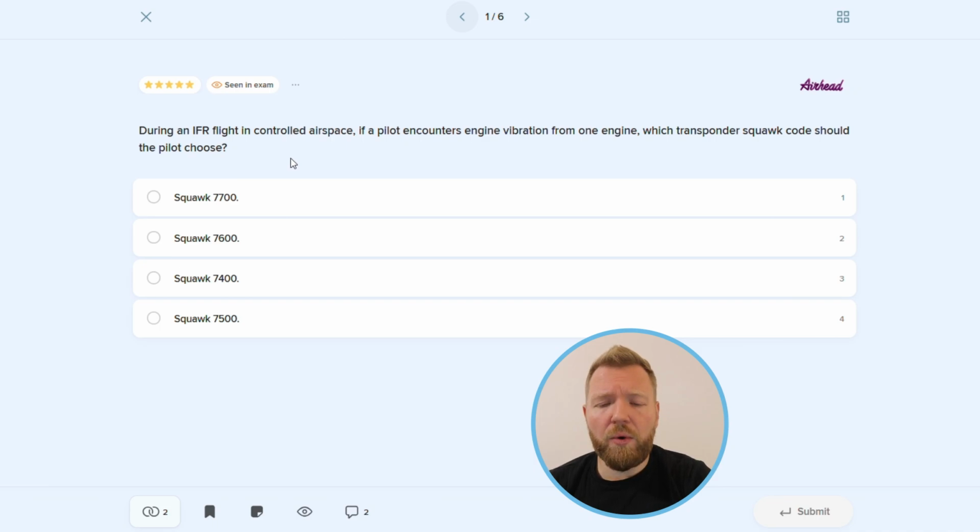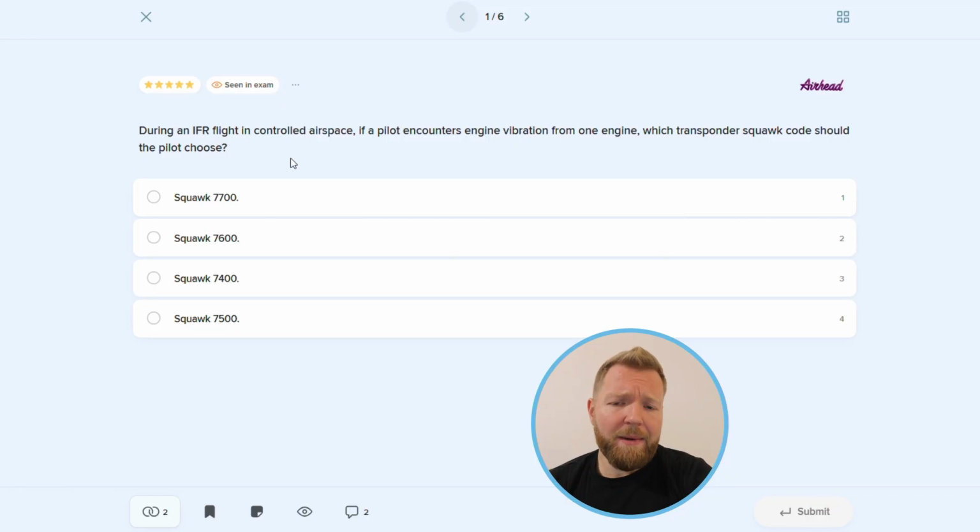This mode alpha code also indicates a radio failure, but is dedicated for an IFR flight that encountered visual meteorological conditions, and the pilot in command, instead of continuing according to the flight plan, decided to continue to fly in the VMC and to land at the nearest suitable airport.